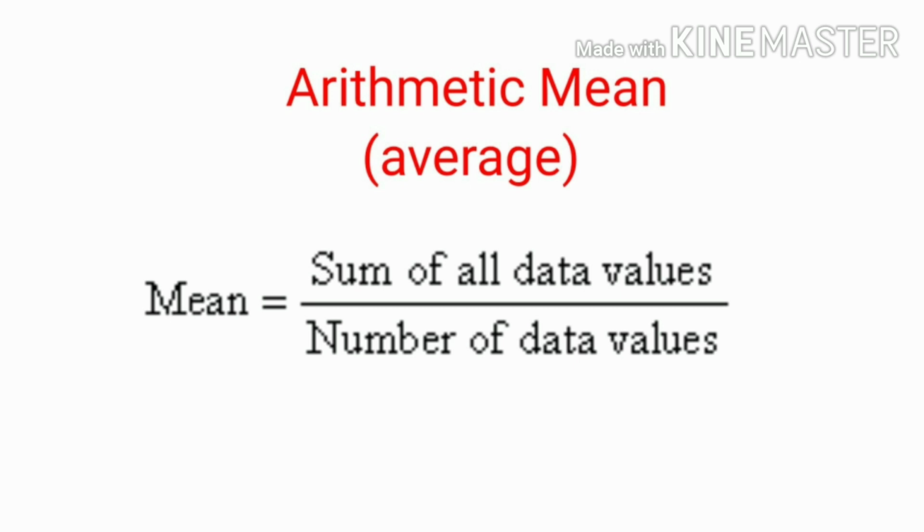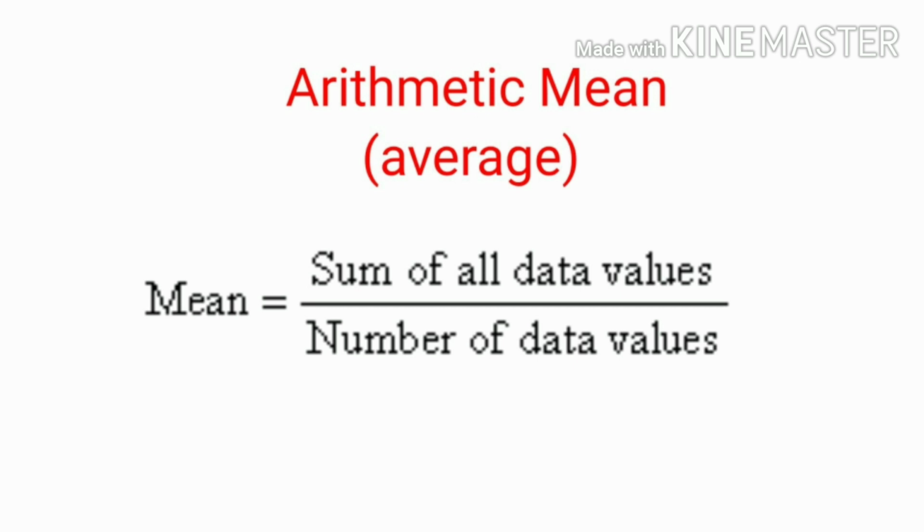That is, if 10 data values are given, we have to add all the 10 data values, that is the sum of all data values, and we have to divide it by 10, the total number of data values.